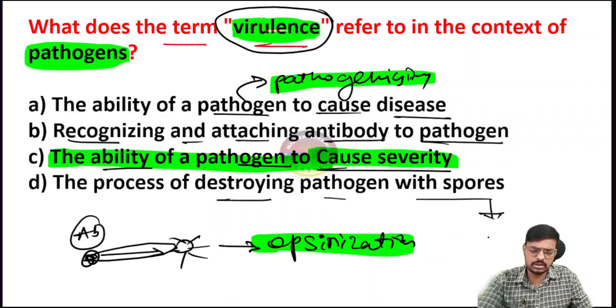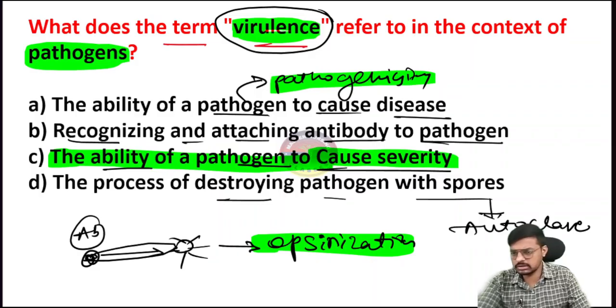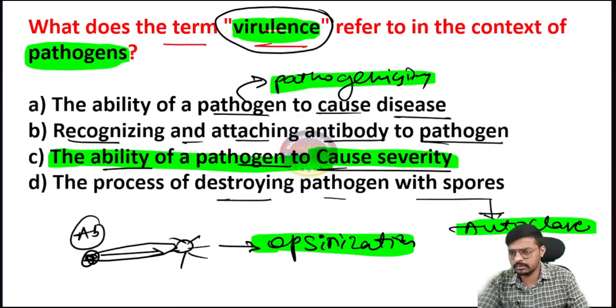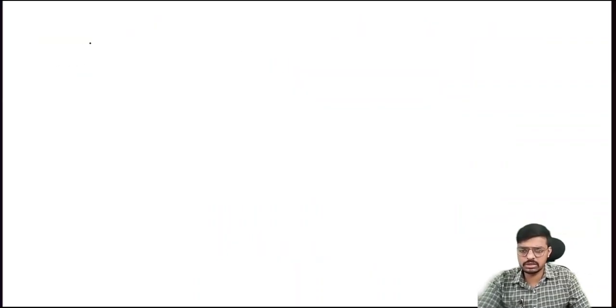So we can do this one with the autoclave process, autoclave sterilization, right? This is very important. And one more word will come, that is attenuation, where we are reducing the disease causing ability. So we are reducing the disease causing ability of our pathogen. Consider this is the pathogen which has more disease causing ability.